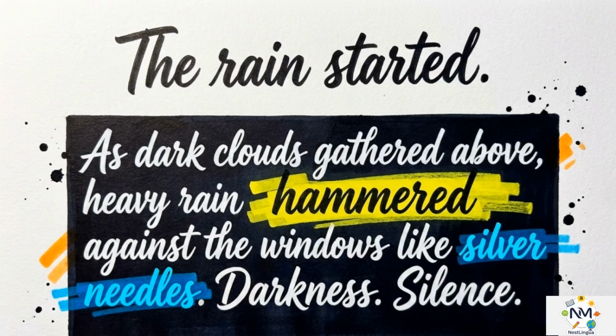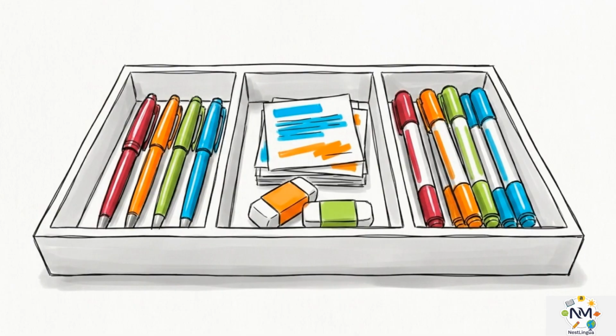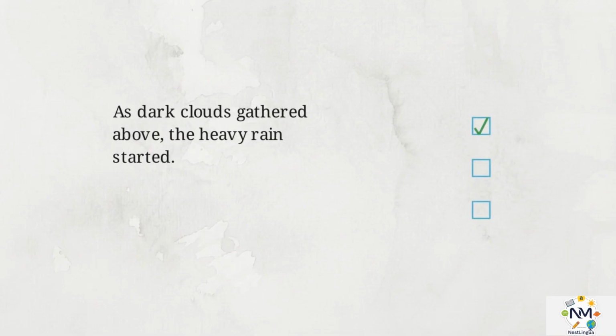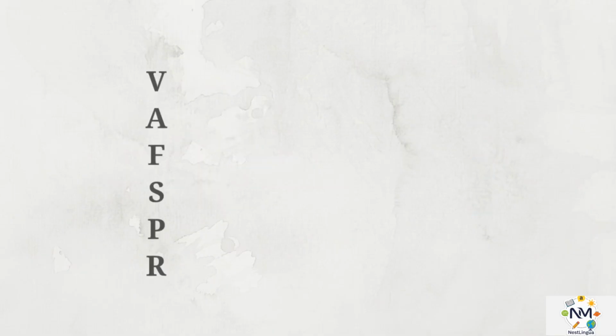Darkness, silence. You might read that second paragraph and assume it requires rare creative genius, or at least a massive, complicated vocabulary. It does not. The gap between a dry string of facts and a vivid story that pulls a reader in is simply the application of a specific toolkit. Applying this checklist allows you to rebuild boring sentences into descriptive scenes, regardless of how much writing experience you have.